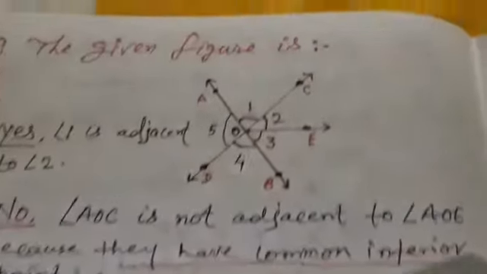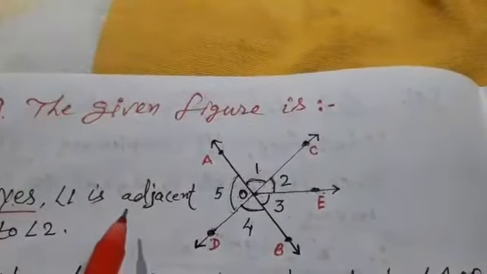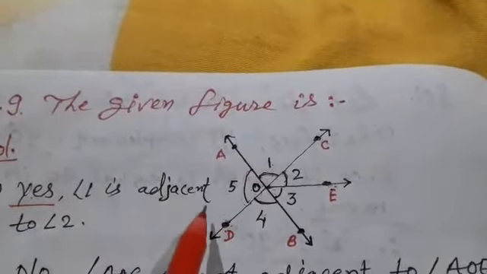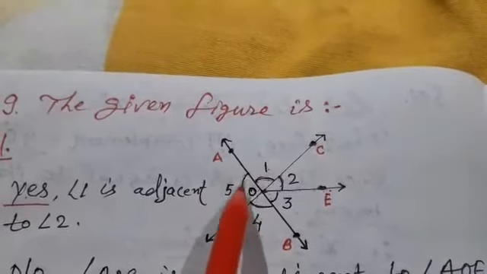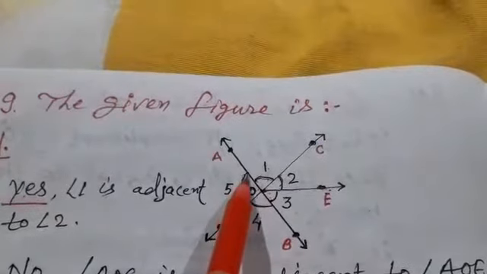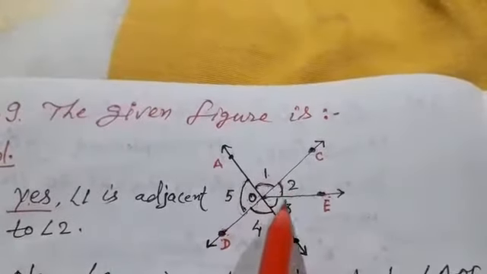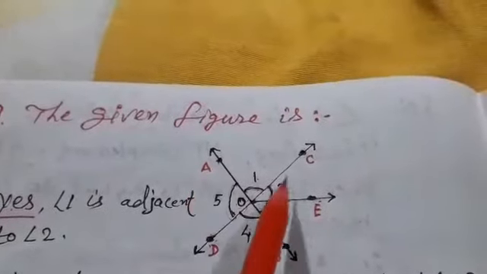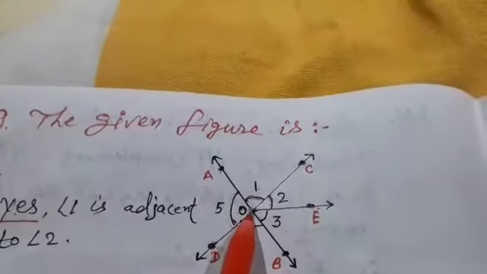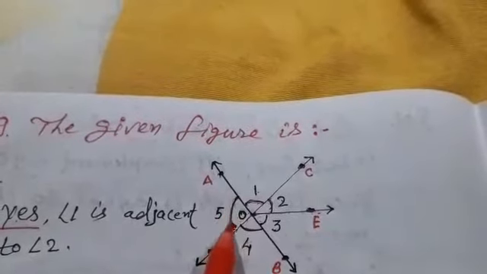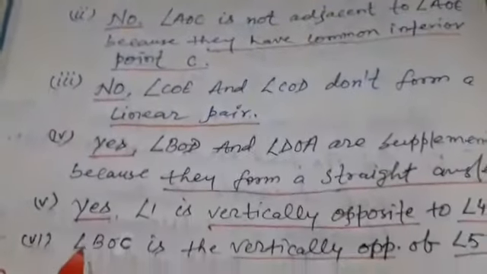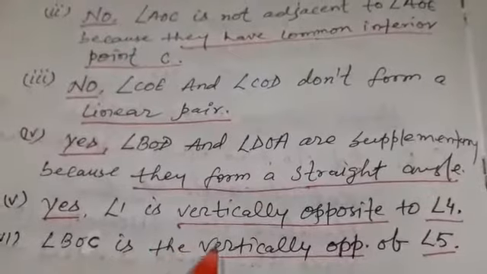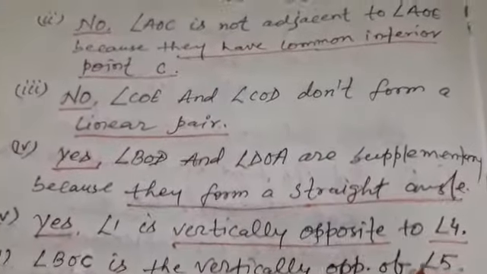And the last part of this question is, what is the vertically opposite angle of 5? Answer of this question is, the vertically opposite angle of 5 is 2 and 3, because here two lines AB and CD intersect each other at point O. So the vertically opposite angle of 5 is 2 and 3. So the answer is written here. BOC is the vertically opposite angle of 5, BOC, that is angle 2 and 3.